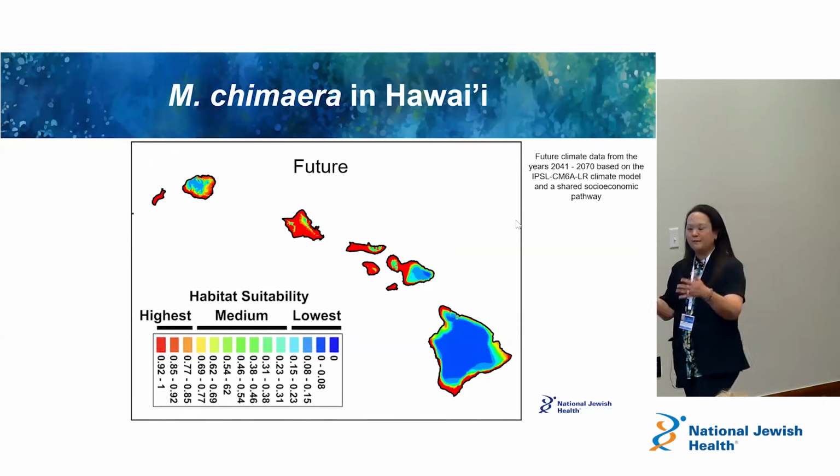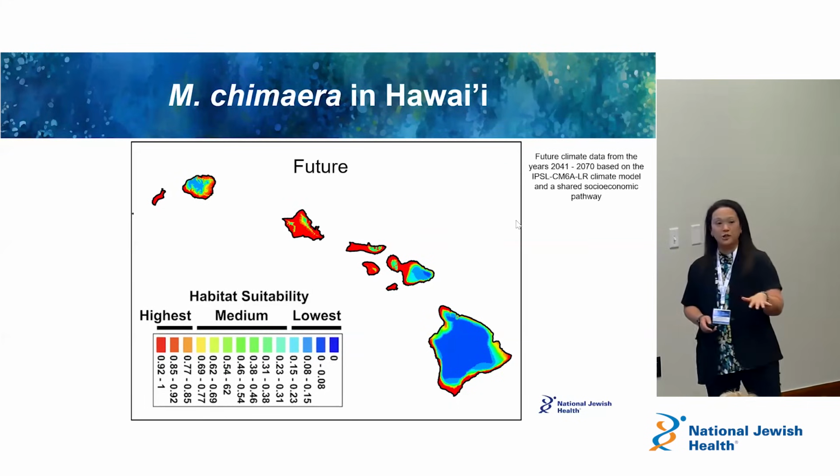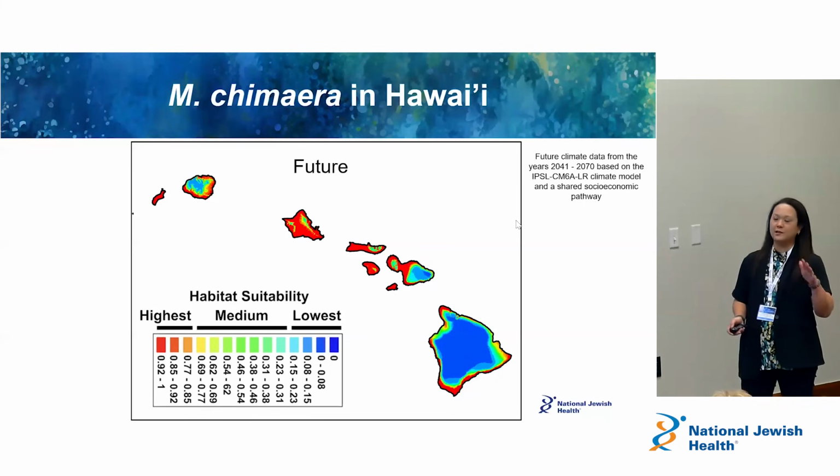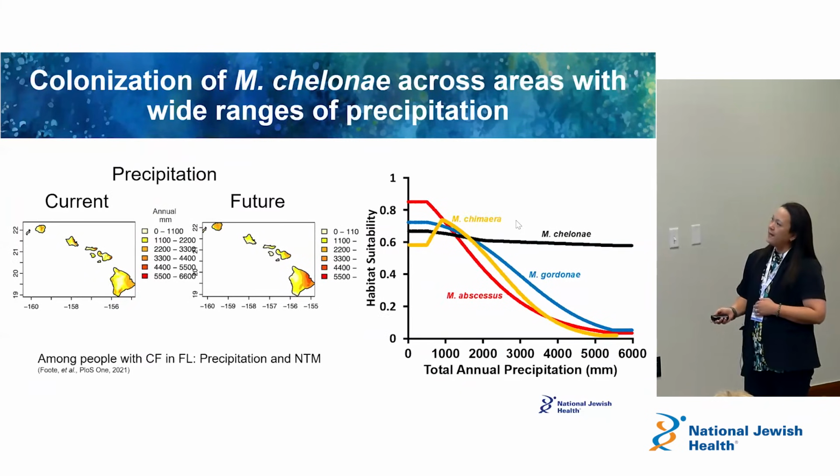So as we move into the future, there's a potential for these bacteria to emerge out from the environments as we get warmer, as we get more climate change, et cetera. And this is just to show you Mycobacterium in the context of precipitation, more rain. Okay, if we have more rain, we have more NTM. So in this slide here, I really just focus on the right-hand side.